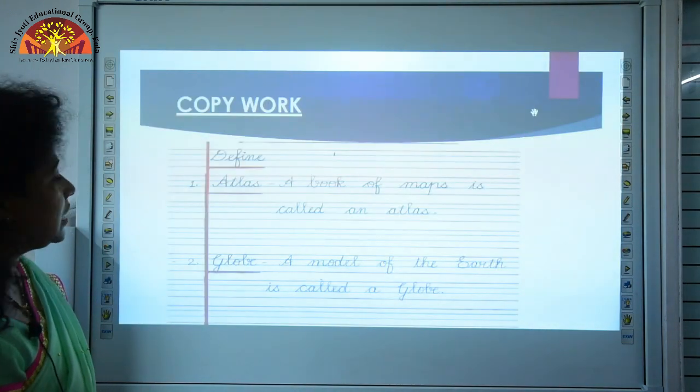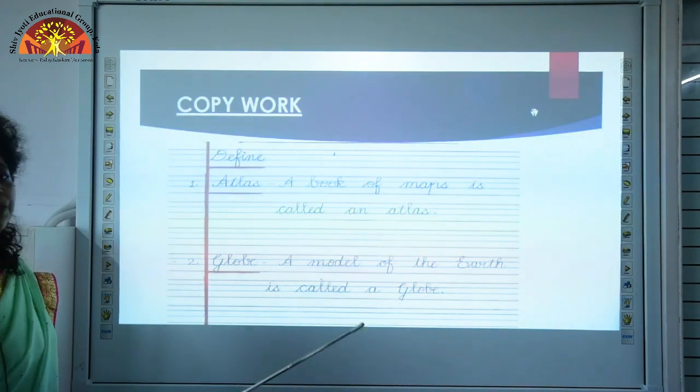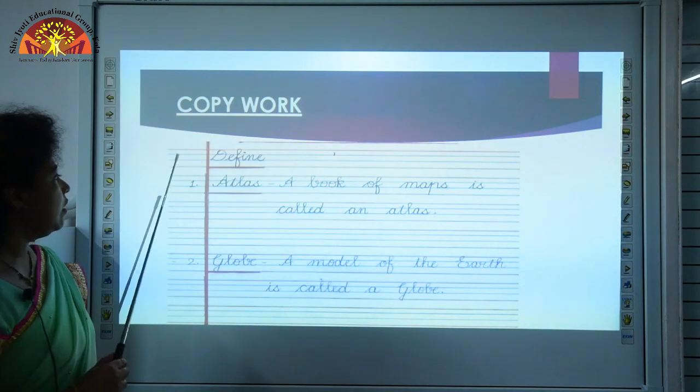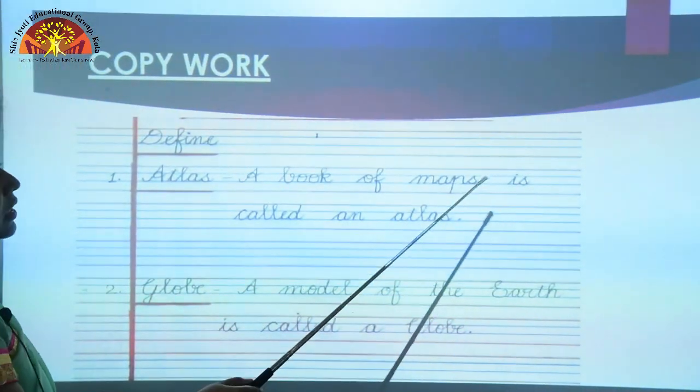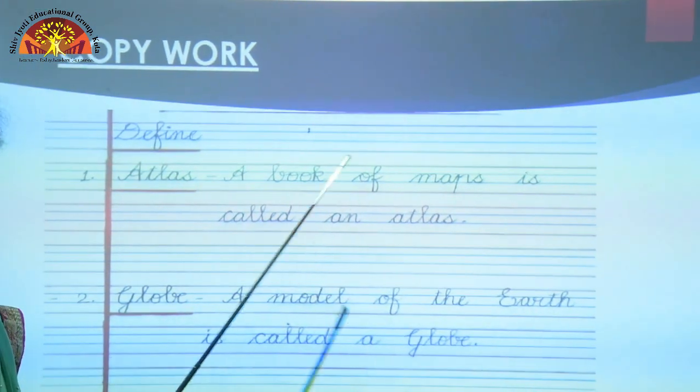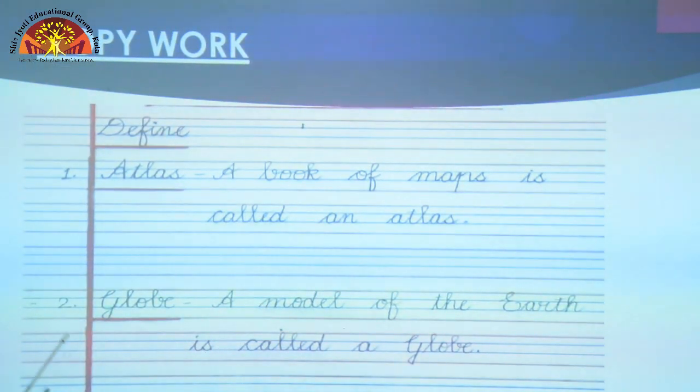Now, let us come to the copywork. First, we will do the definitions. Question 1, define atlas. A book of maps is called an atlas. We had already discussed this before. We had also discussed what is a globe. A model of the earth is called a globe.